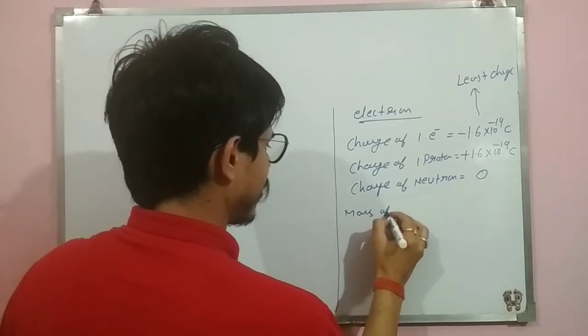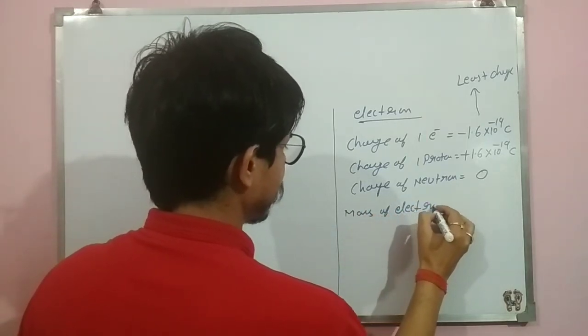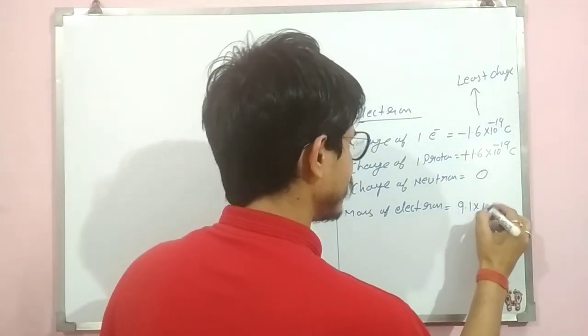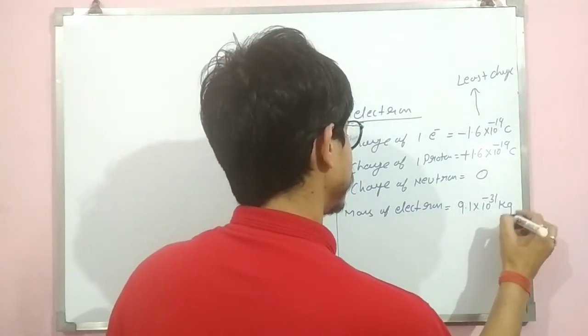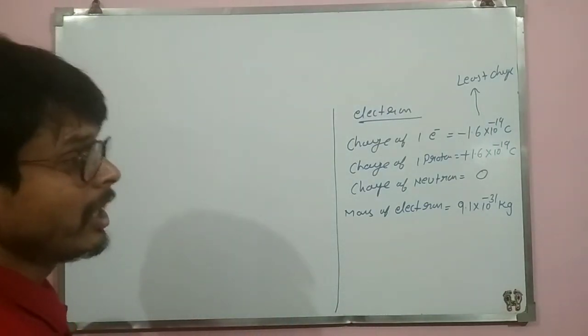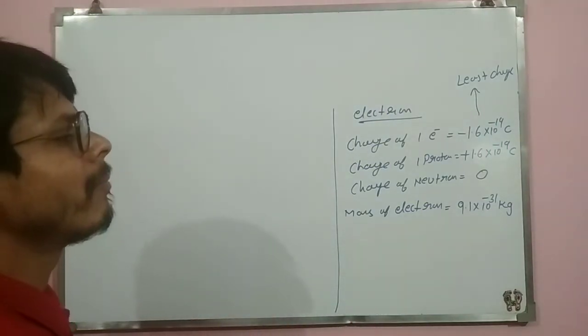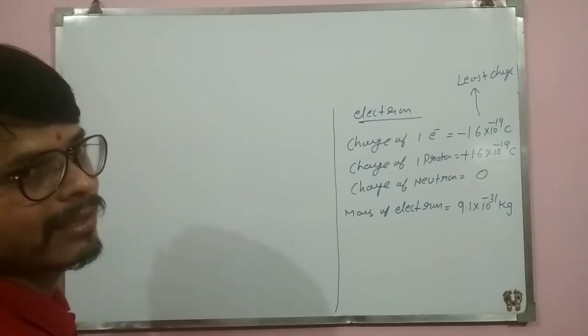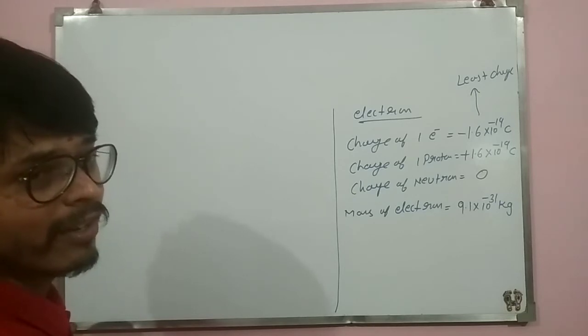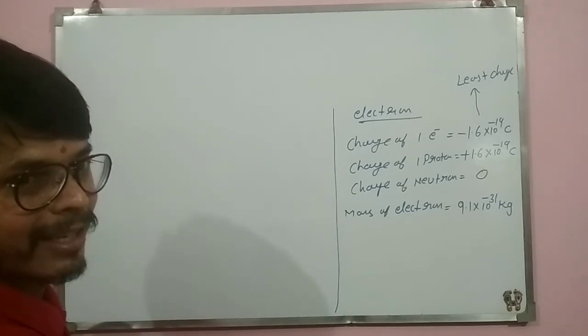Now, mass of electron, we require it here. You will memorize the mass of electron. How much is it? 9.1 into 10 to the power minus 31 kg. How much? 9.1 into 10 to the power minus 31 kg.